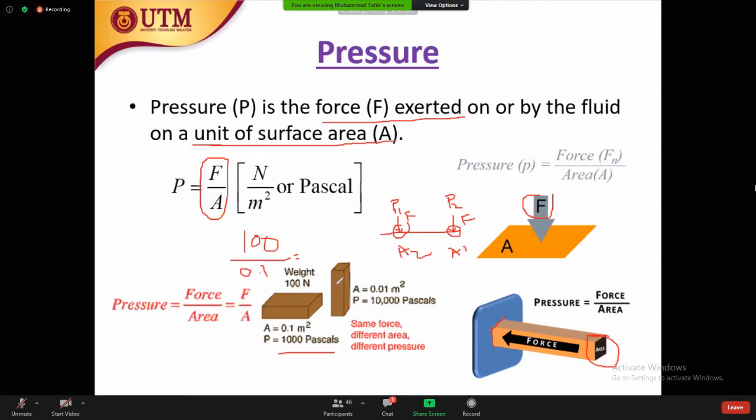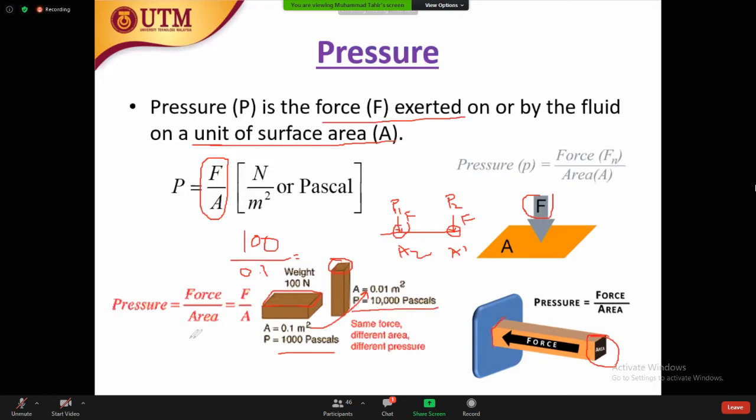Now you see the area is going to change. Here the total area is 0.1, but now the area reduces to 0.01 square meters. When there is a small area, the pressure is going to increase.